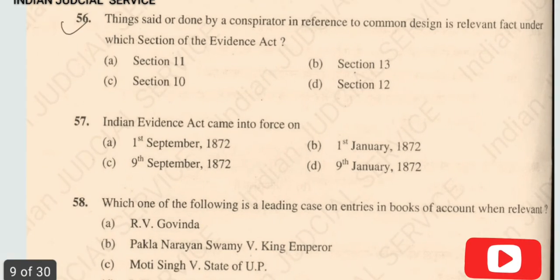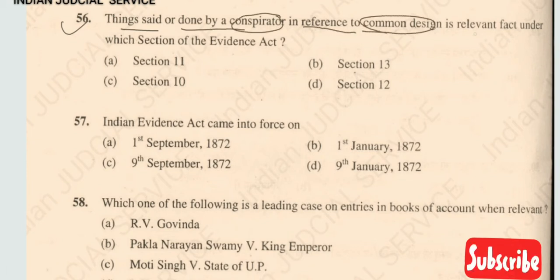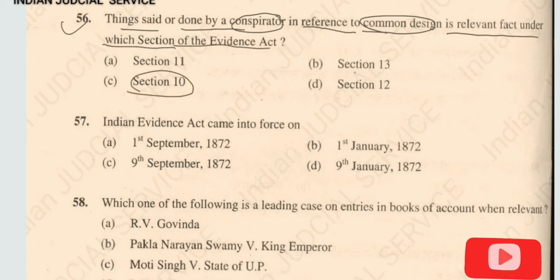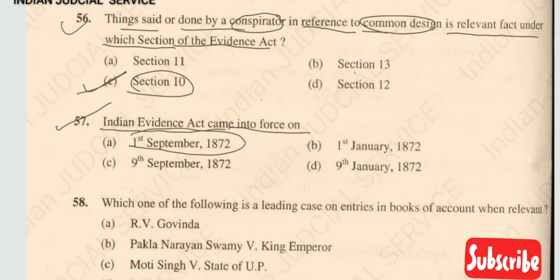A thing said or done by a conspirator in reference to common design is a relevant fact under which section of the Indian Evidence Act? Under section 10 of the Indian Evidence Act. So the answer here is option C. Now question number 57. The Indian Evidence Act came into force on 1st September 1872. So the answer here is option A.